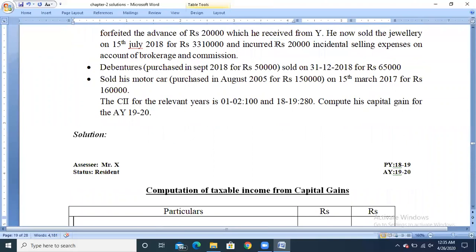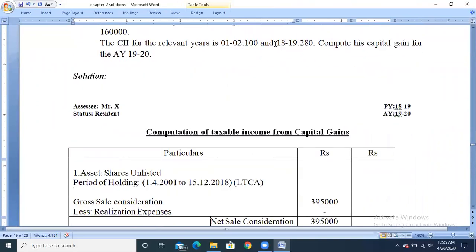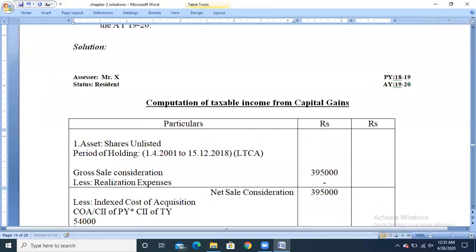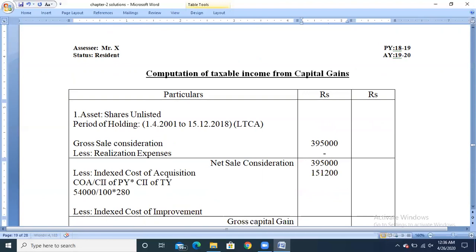It will be 54,000 as the cost of acquisition divided by the CII of the purchase year. Since it has been purchased in the base year, that is 1/4/2001, the CII value will be 100, into the CII of the transfer year. The asset has been sold in the previous year 18-19, so the CII value of the previous year is 280. So the indexed cost of acquisition will be 1,51,200.